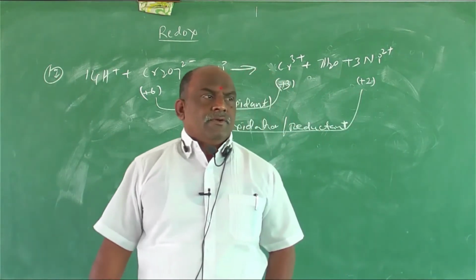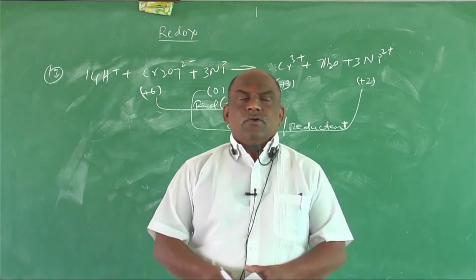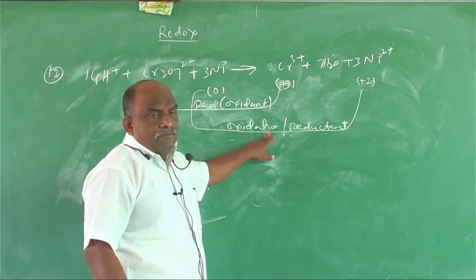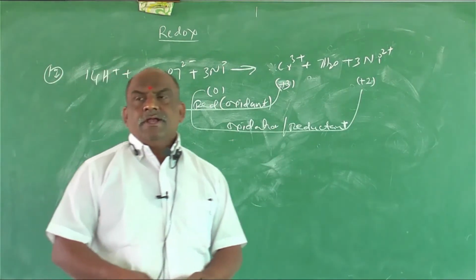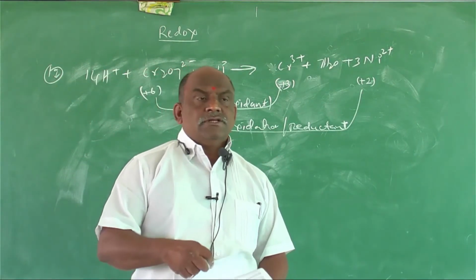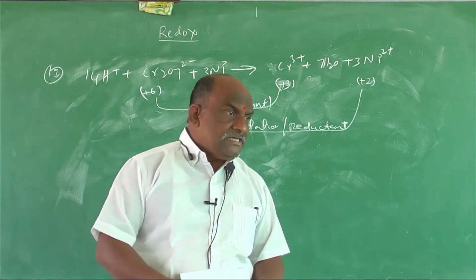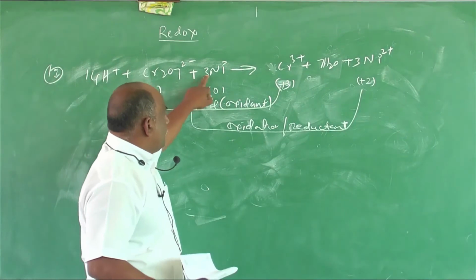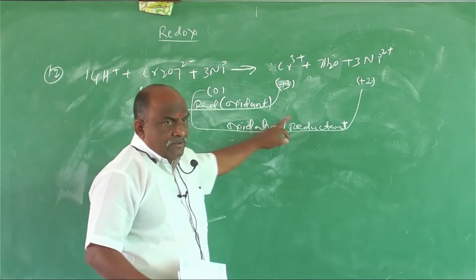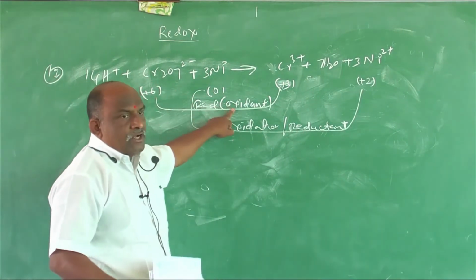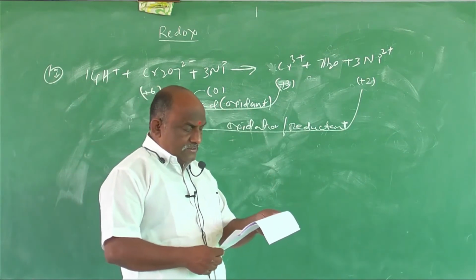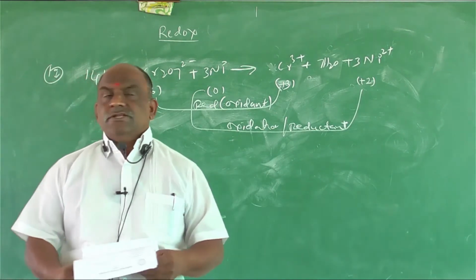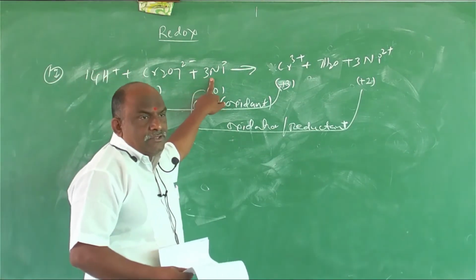Conceptual questions are based on this. So nickel acts as the reductant and dichromate acts as the oxidant. Which substance is the reducing agent? Nickel is the reducing agent.